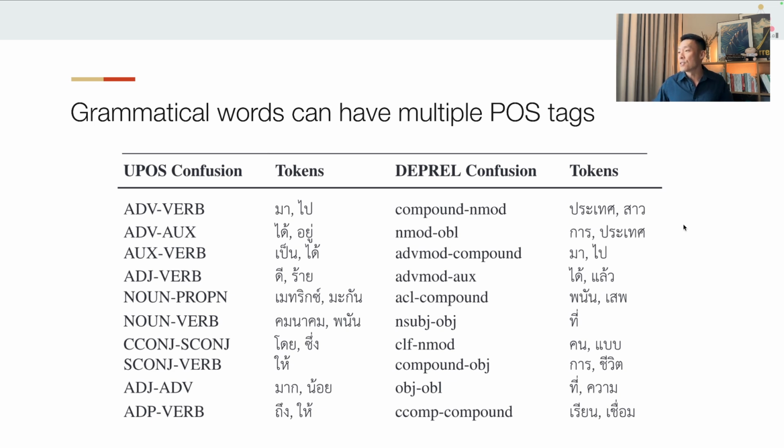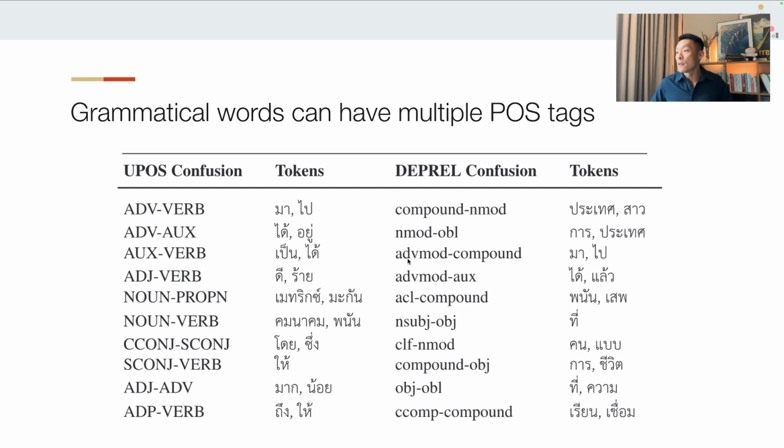So one of the patterns that we saw is that some of the grammatical words actually can take multiple part of speech tags, because that's very characteristic of Thai. For example, ma and pai could be sentence final particles, which we call an adverb here, but they could also be a main verb that takes the normal verb phrases.